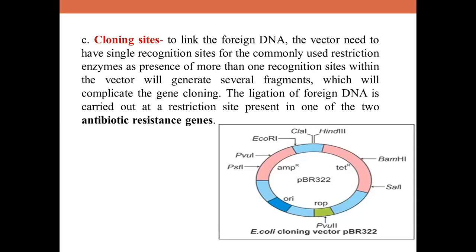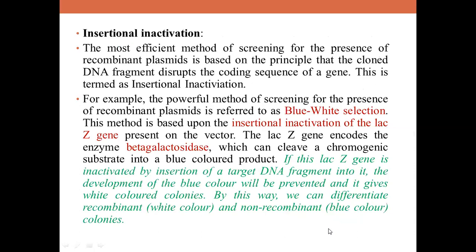Okay, you have to first grow on ampicillin medium. Whoever grows on ampicillin medium, you have to collect them and further grow on tetracycline medium, and whoever does not grow on tetracycline medium are your recombinants. Whoever grows on tetracycline medium are non-recombinants. So your desired organism must be resistant only to ampicillin, not to tetracycline. I hope one example I have given. Okay, this is called insertional inactivation.